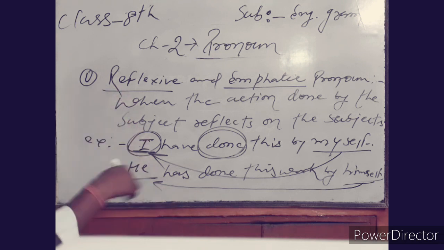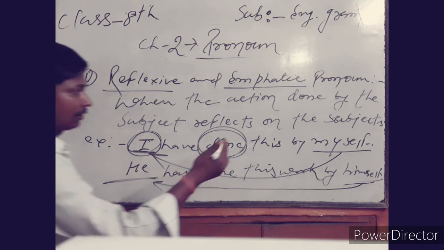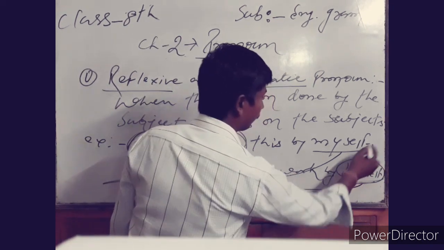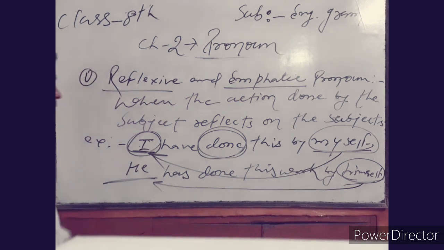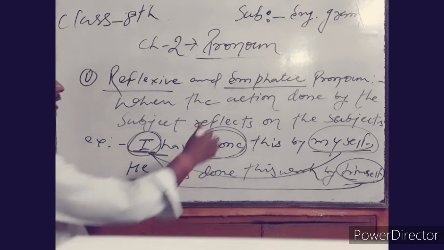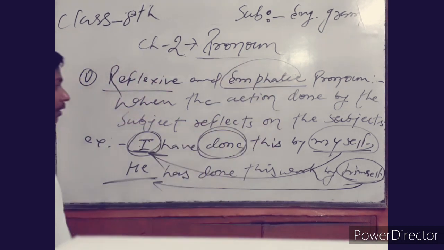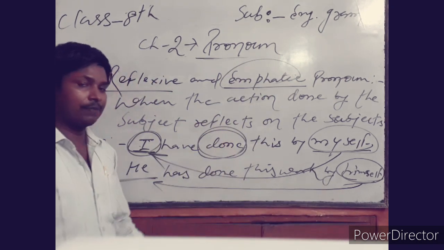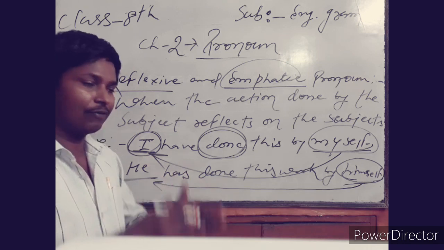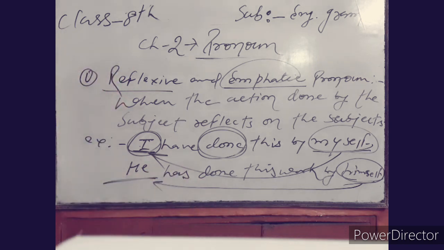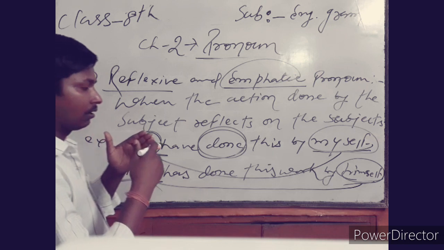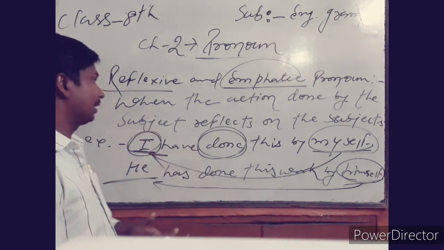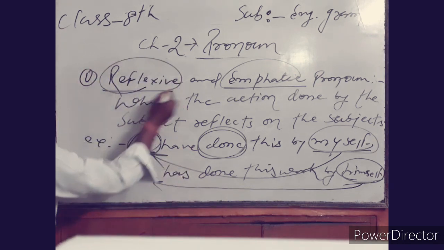In other words, emphatic pronoun: when this type of pronoun is used just after the subject, it can be said to be emphatic, but myself, himself, ourselves, themselves, itself can be used as an object of the sentence. It can be said reflexive.